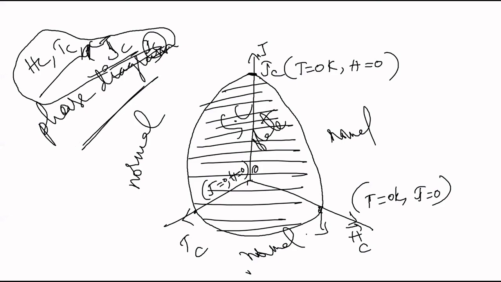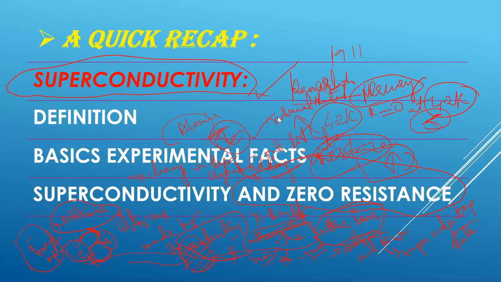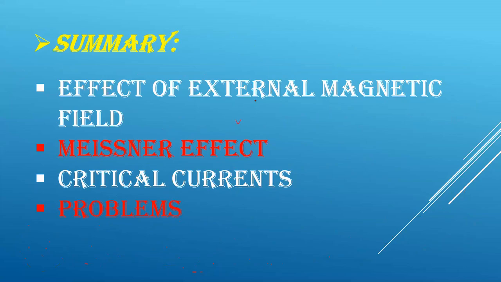So let me go for a revision. External field, Meissner effect and critical currents we have seen, and we have done problems also.